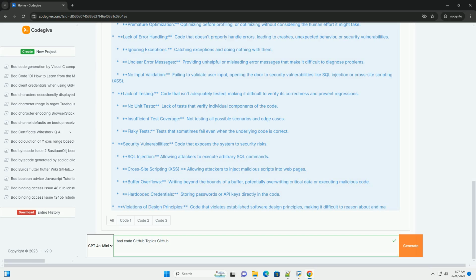7. Conclusion. Bad code is a significant problem in software development. GitHub provides a platform for collaboration and code management, and by adopting best practices for coding, code review, testing, and continuous integration, you can significantly reduce the amount of bad code in your projects. Remember that code quality is a continuous process, not a one-time fix. By making code quality a priority, you can improve the maintainability, reliability, and security of your software.